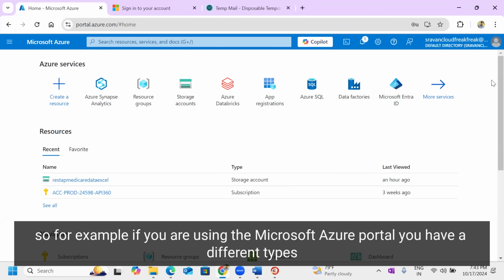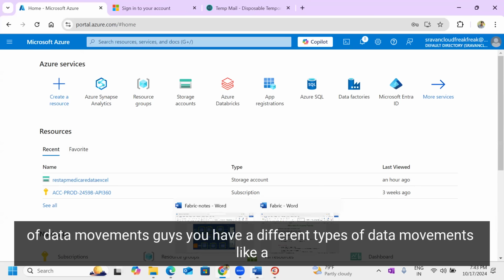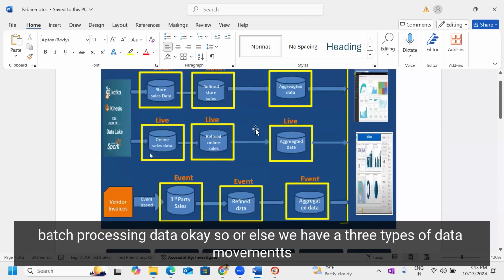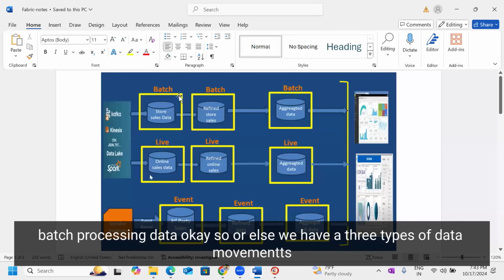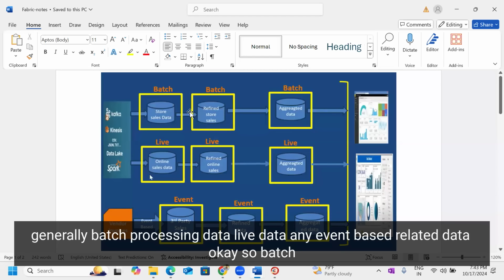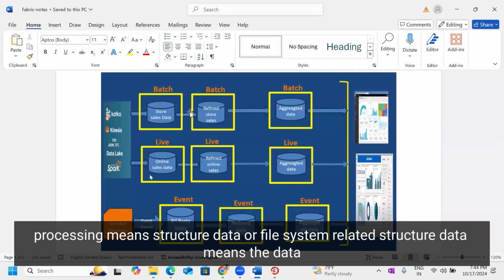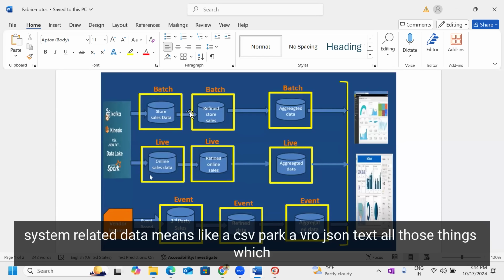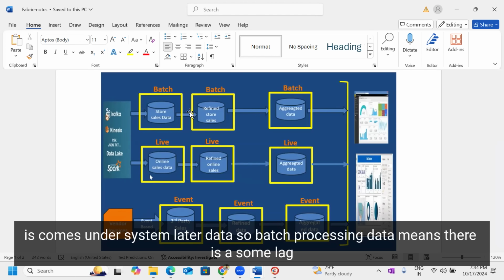Right? So for example, if you are using the Microsoft Azure portal, you have different types of data movements, guys. Generally we have three types of data movements: batch processing data, live data, and event-based data. Okay. Batch processing means structured data or file system-related data. Structured data means data available in the form of tables, rows and columns, in a structured manner. File system-related data means CSV, Parquet, Avro, JSON, text, all those things.